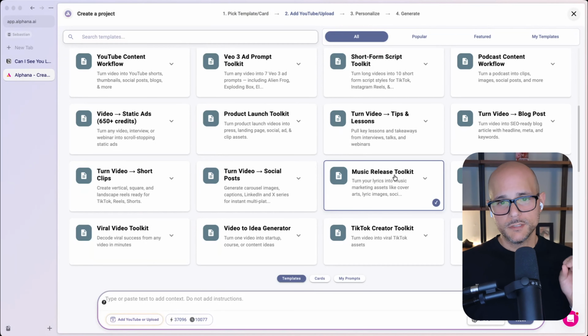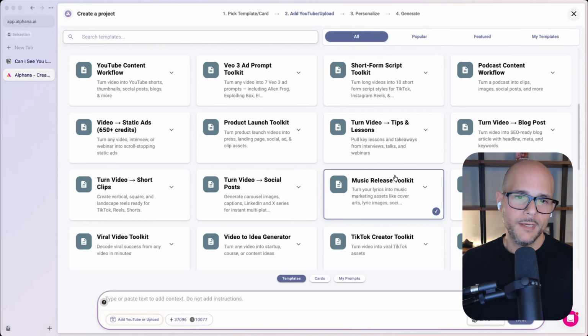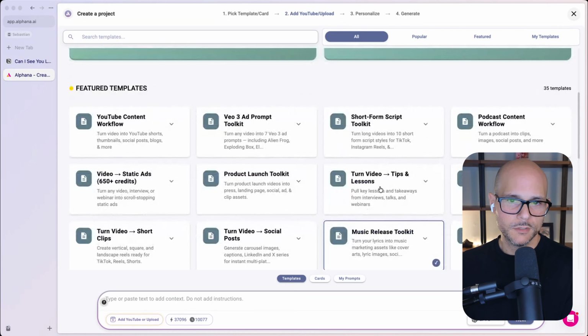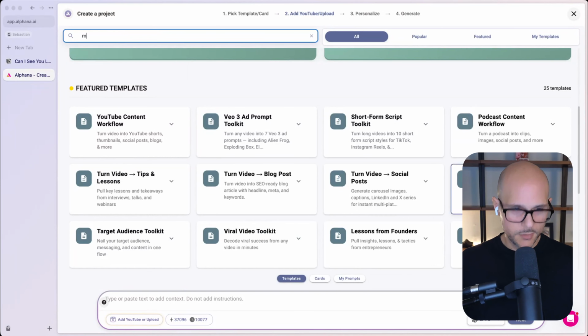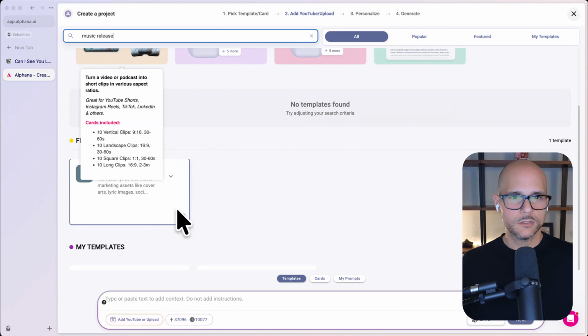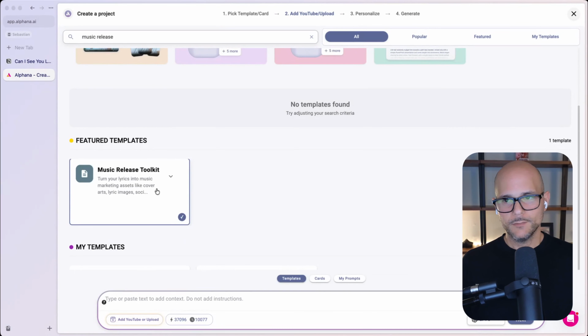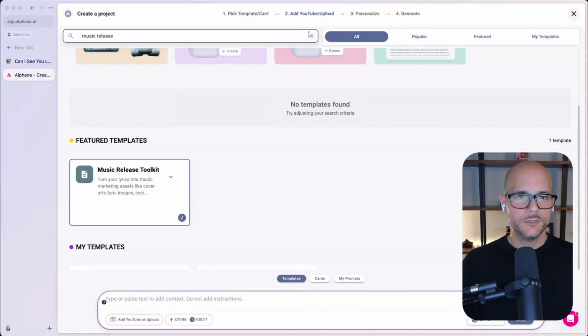And actually, I'm going to release a newer version of this today. We added 1 or 2 tweaks to it. But right now, the current version right here says Music Release Toolkit. You can also come up here and just type Music Release, and it should search and filter to show you that template here as well. So that's how you find the Music Release Toolkit.